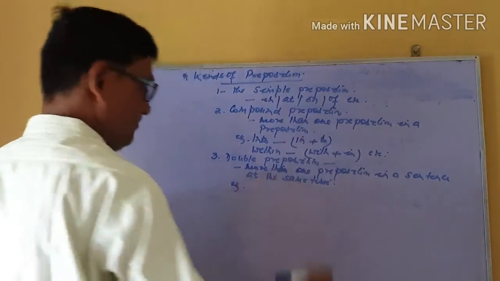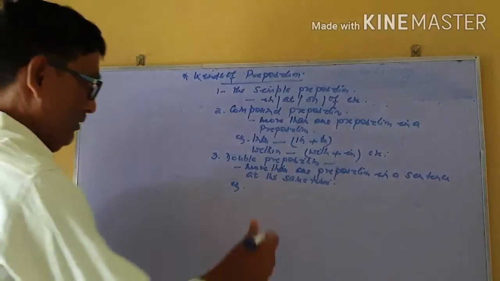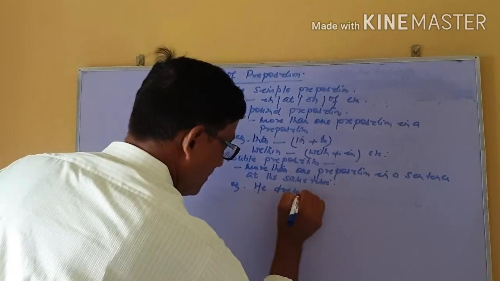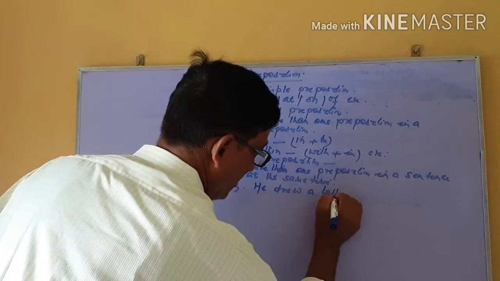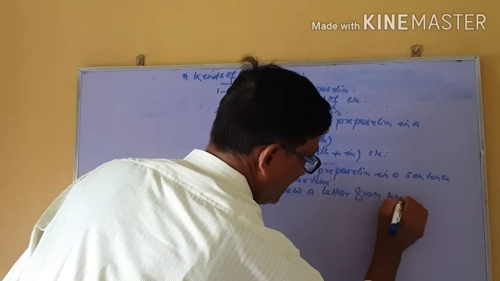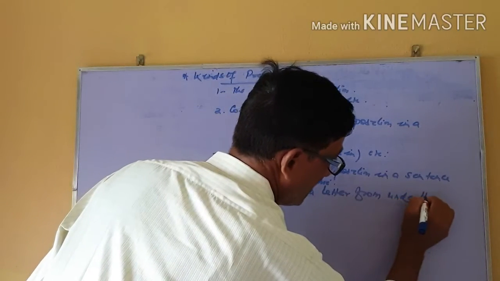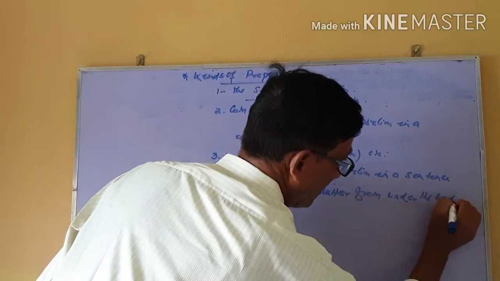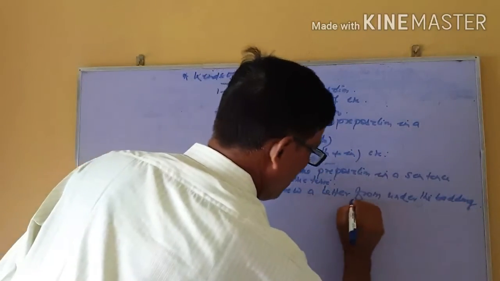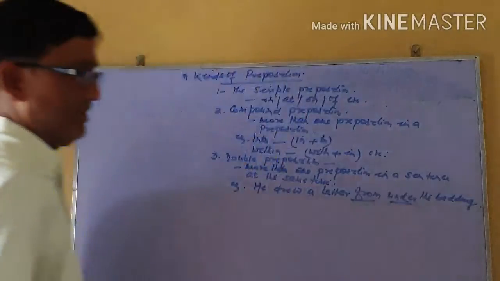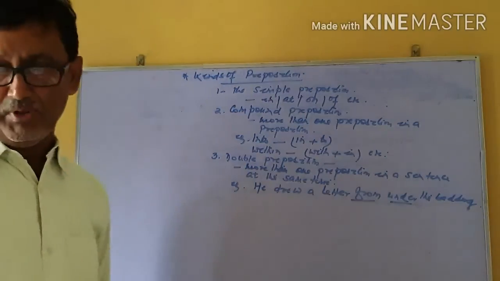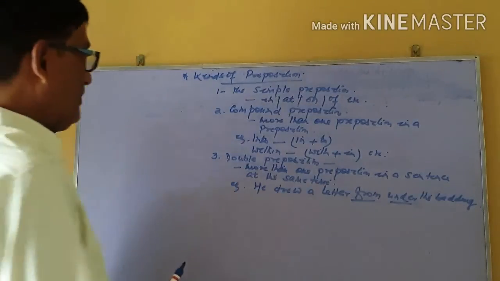As for example, friends, he drew a letter from under the bedding. Here we can see from and under, both the prepositions are used simultaneously. That's why this is the example of double preposition.